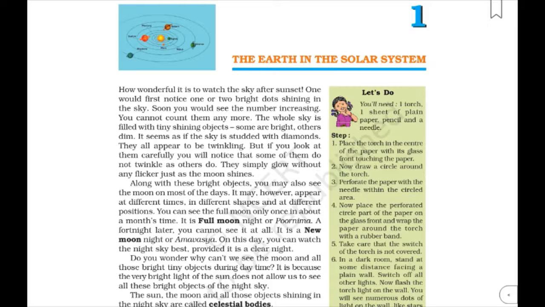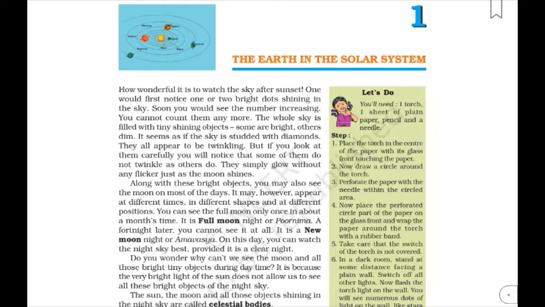So students, along with these bright objects, we can see the moon also on most of the days. And the moon appears differently on different nights. It is seen in its two extreme shapes, on the full moon night and the new moon night.